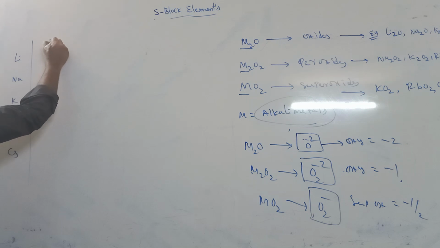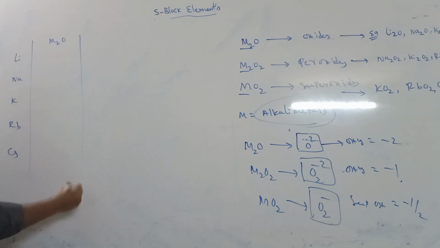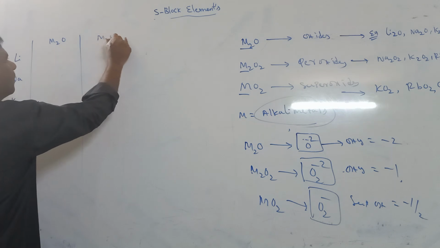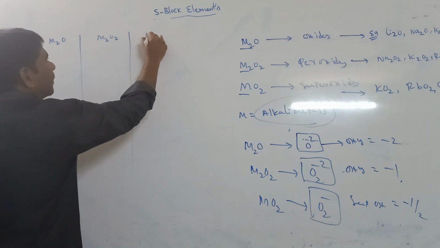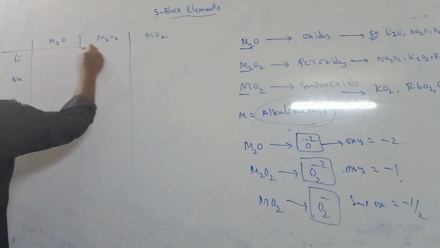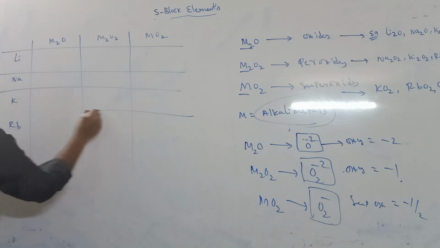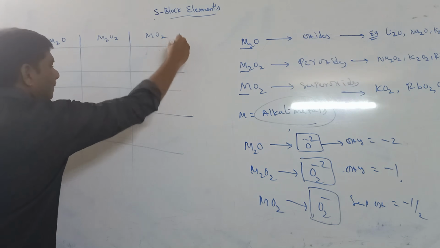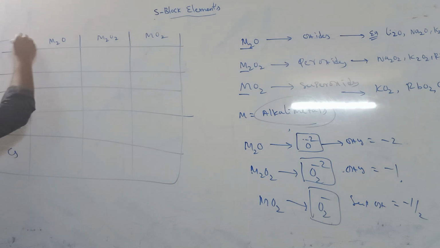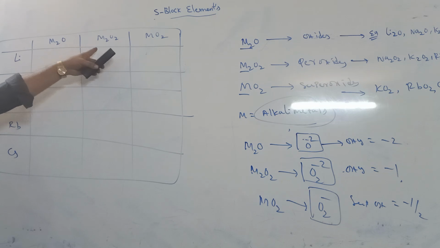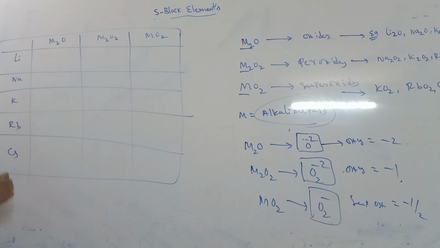Simple oxide, that is called M2O, peroxide M2O2, superoxide MO2.